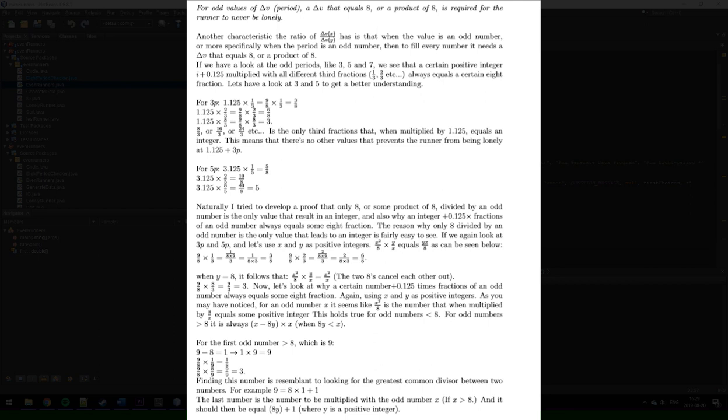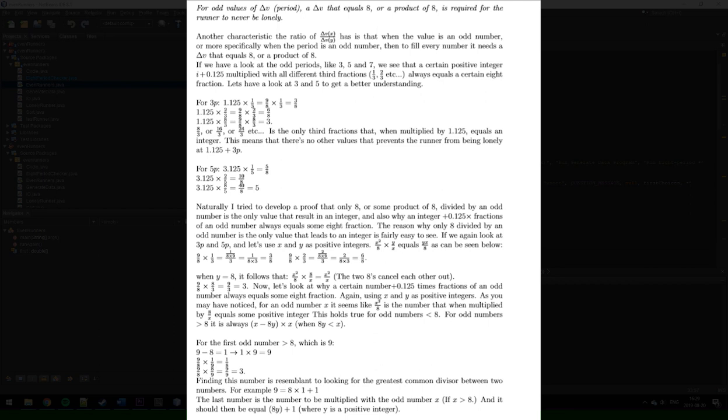If we look at the period 5, 3.125 times 1/5 equals 5 divided by 8. And 3.125 times 2/5 equals 10 divided by 8. And then we have 3.125 times 8/5, which equals 40 divided by 8, which is 5.